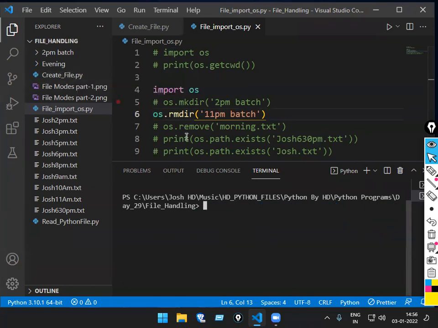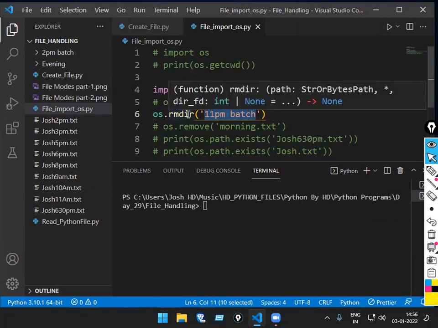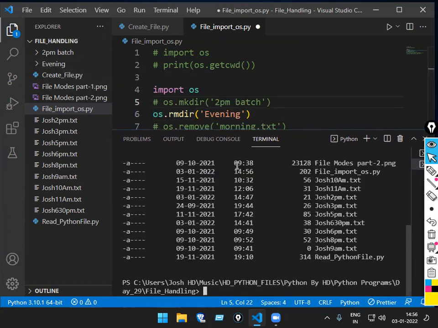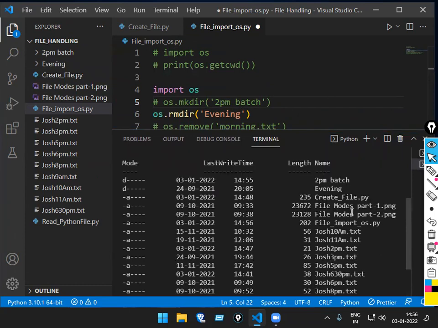So let me delete the evening folder now. What do I have to pass? rmdir, to remove that total folder. So what will I pass now? Evening. Now you can see this evening folder is here. For clarity, pass the ls command. The evening folder is here. Check there, on the 24th.